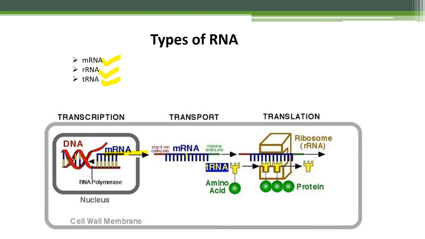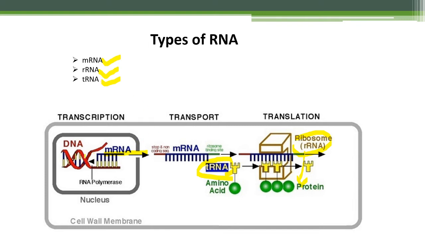Okay, the one that binds to the ribosome is called rRNA, that is ribosomal RNA. So once the transcription process is over, the mRNA comes out and binds with the ribosomes, that is called ribosomal RNA. Once the ribosomal RNA is there, they will make the amino acid sequence and protein formation. The attachment of amino acids and protein formation is called tRNA, that is transfer RNA. Messenger RNA, ribosomal RNA, transfer RNA.